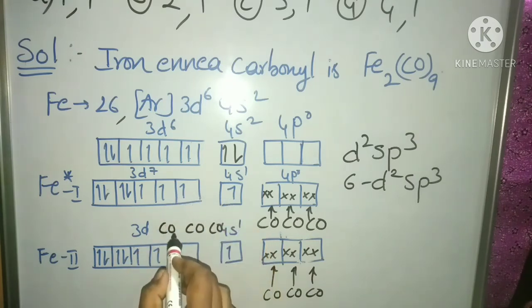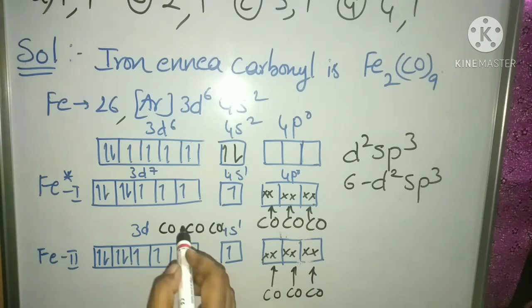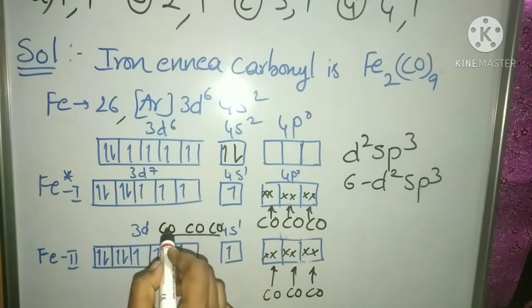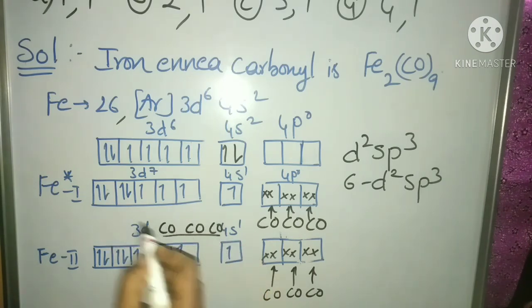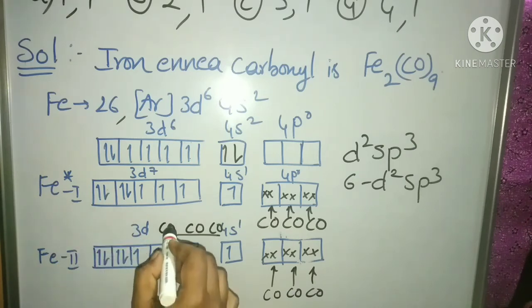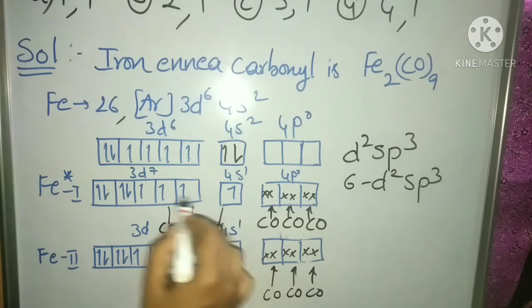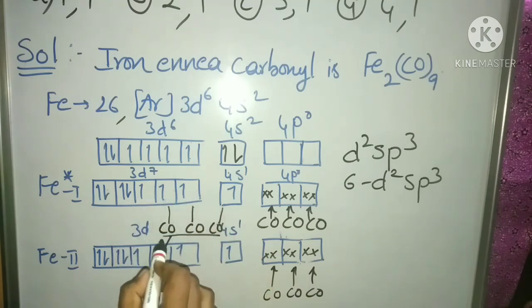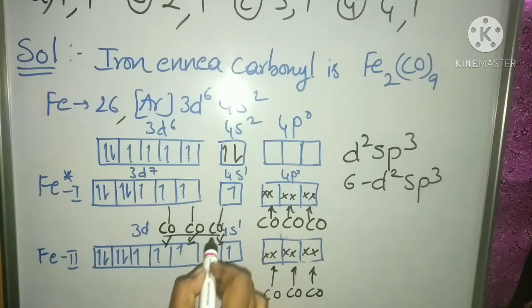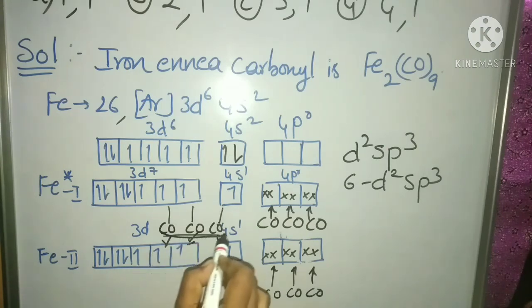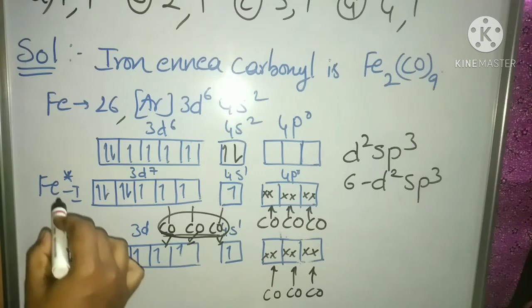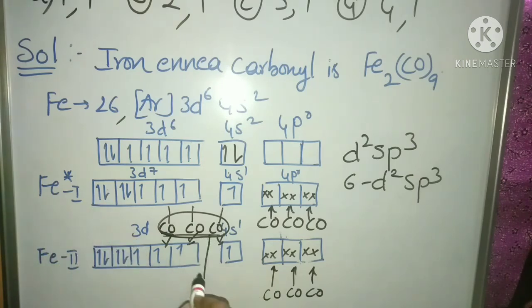The 3 bridging ligands share their electron pairs with both iron atoms, that is, with the single electrons in iron 1 and also in iron 2. Since they connect these 2 iron atoms, they are called bridged carbonyl groups.